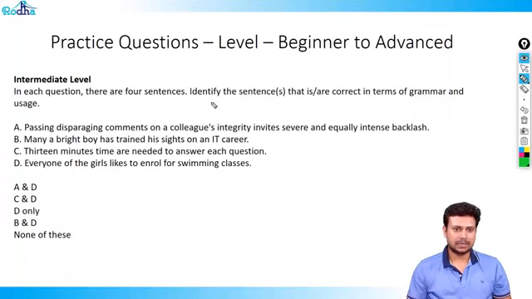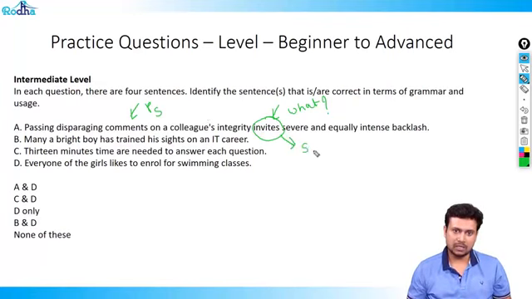Now the next question is another intermediate level. It says, identify the sentences that are correct in terms of grammar. Okay, so let me read sentence A. Passing disparaging comments on a colleague's integrity invites, so that's your verb. So ask the verb what. What invites severe and equally intense backlash? You will realize it is the disparaging comments. Now comments is a plural subject, but invites is a singular verb. Therefore, this sentence is wrong. Instead of invites, it should have been invite. So we have realized that A is wrong.